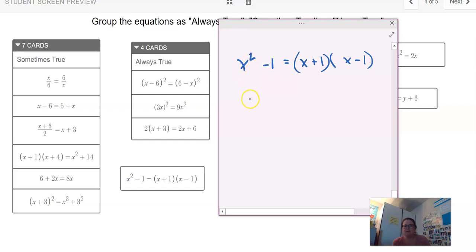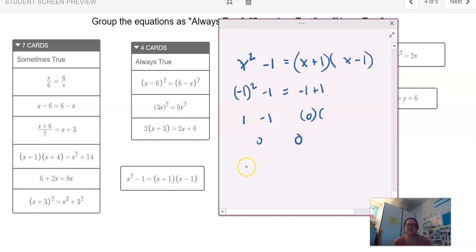It helps if you use numbers in order. So like negative 1 squared becomes positive 1, minus 1. It becomes positive 1 minus 1, which is 0. And that would be negative 1 plus 1, which becomes 0, times whatever is going to be 0. So if I put negative 1 in, that's what I get. If I put 0 in, 0 minus 1 is negative 1. This is going to be 1 and negative 1, so you'll get negative 1. So 0 works. Positive 1 is going to do the same thing negative 1 did. So you'll have 1 plus 1 here, but then over here, you'll have 0.